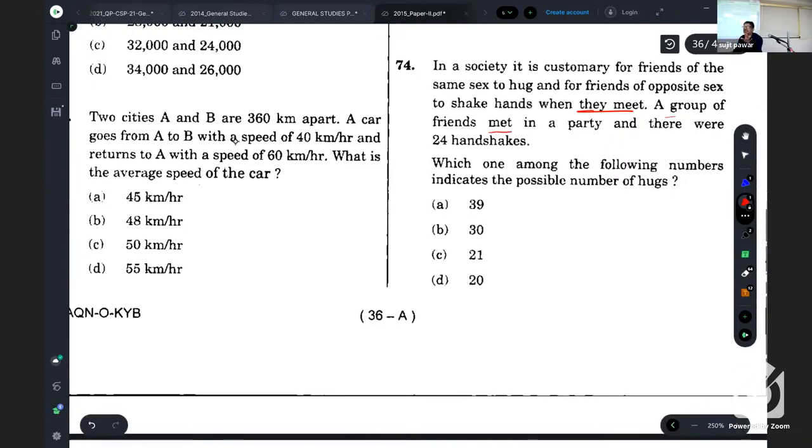How many friends were there, we don't know. But when they met in the party, we are told there were 24 handshakes. So we have to find how many possible hugs would have been there among those friends.